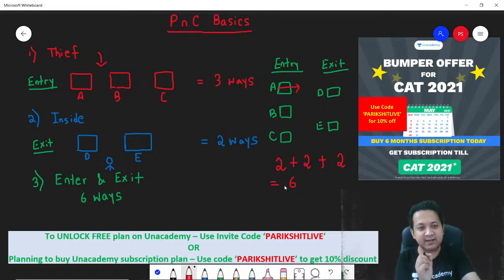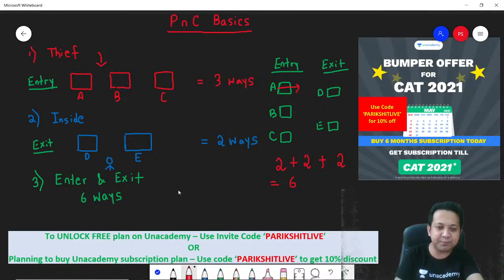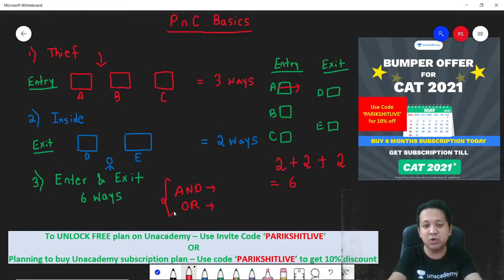The most important concept. And I feel this is the only concept that you got to know in PNC. What is the concept? The concept of the English word and, and then the English word or. You got to understand the meaning of it. We discussed these 2 very basic concepts. Let's try to repeat it again.